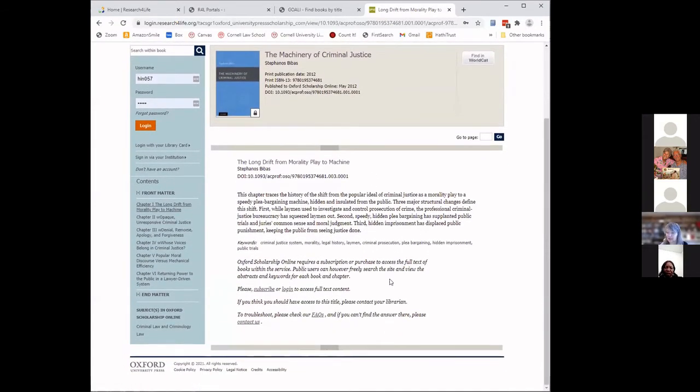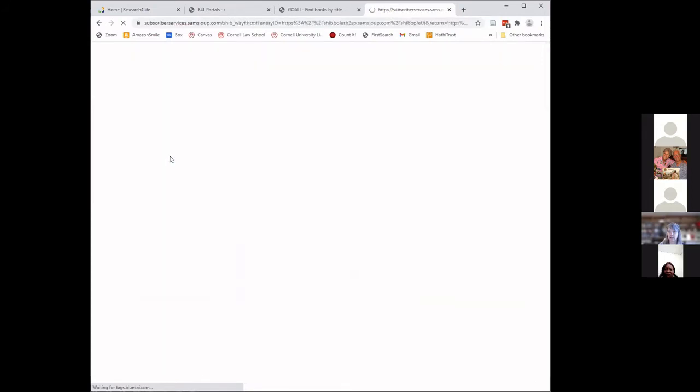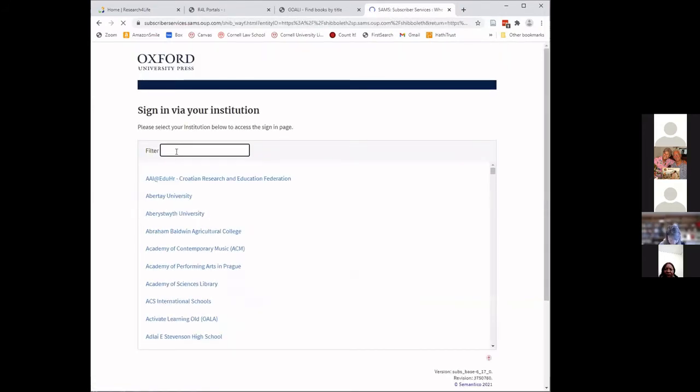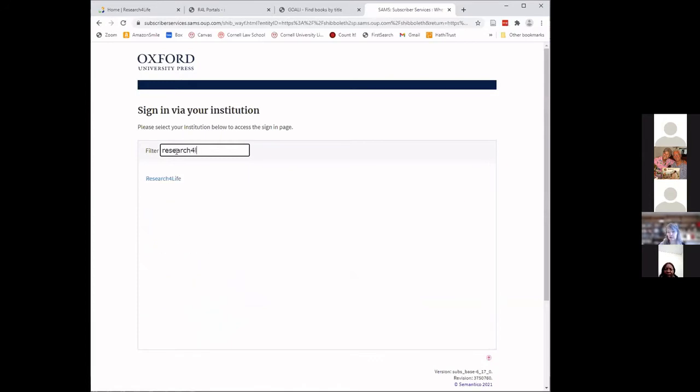Now, I get a bit of a surprise when I click chapter 1 because it says it requires a subscription or purchase. Don't worry, you have that subscription with GOALI as long as you have the green light on your GOALI portal showing you have access to this book. So what do you do now? You're going to go over to the teal colored bar where it says sign in via your institution. I'm going to click that link, and I'm going to search for Research4Life, which is your institution for purposes of using Oxford. I select Research4Life.